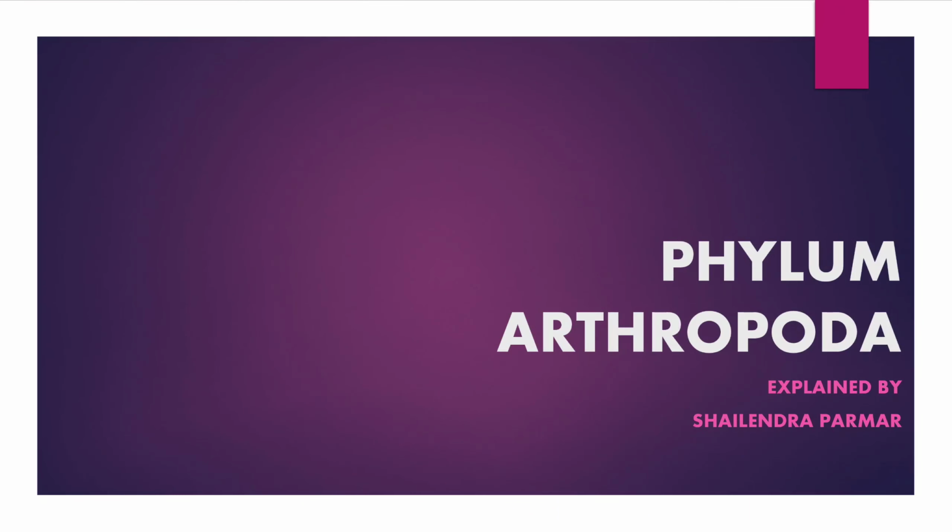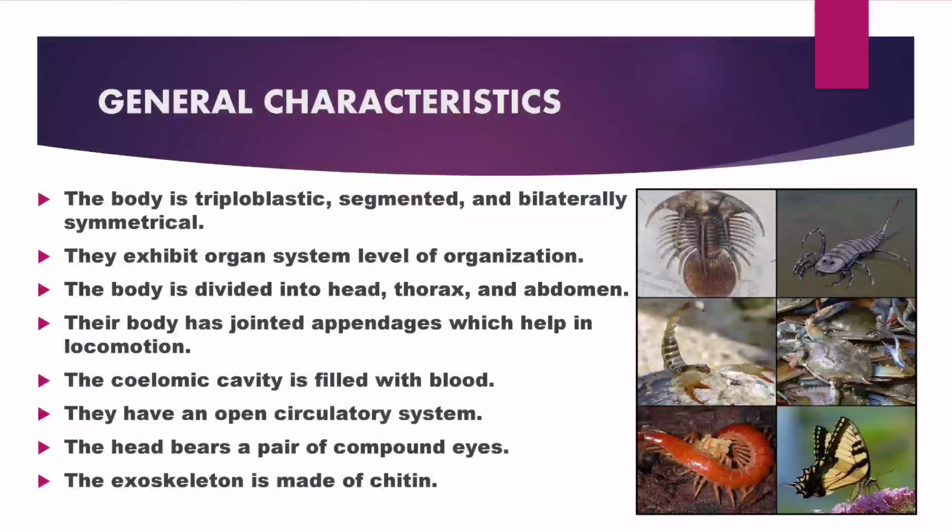Now let's discuss phylum Arthropoda. General characteristics of phylum Arthropoda. The body is triploblastic, segmented, and bilaterally symmetrical. They exhibit organ level of organization. The body is divided into head, thorax, and abdomen. Their body has jointed appendages which help in locomotion. The coelomic cavity is filled with blood.